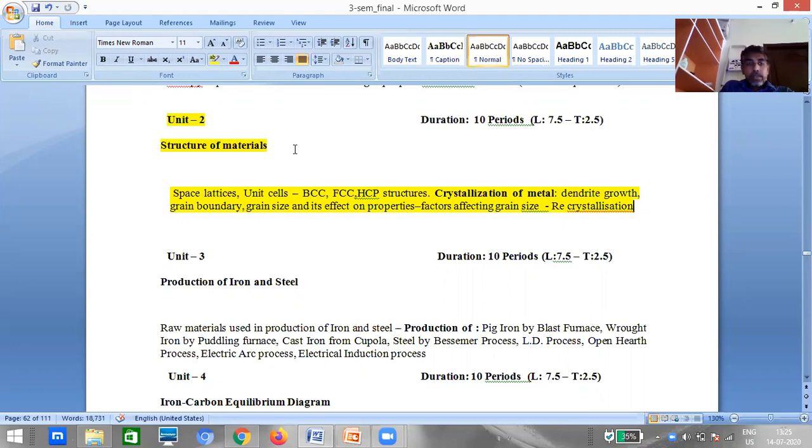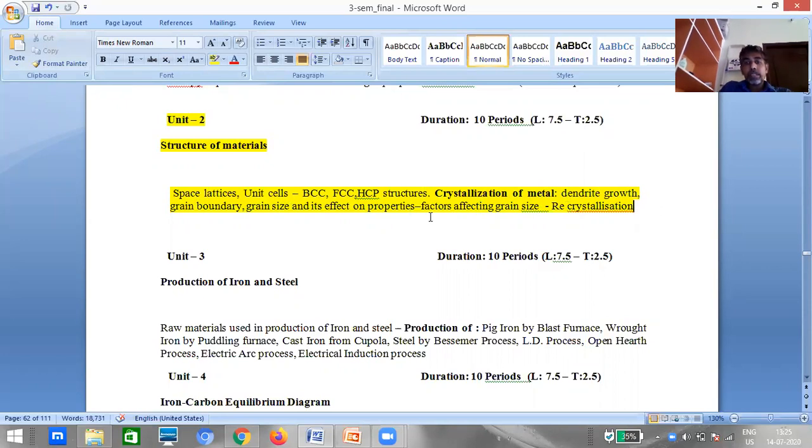In the last 10 sessions we have discussed unit 1, and today we are going to discuss unit 2. In this unit 2 we have these contents, that is structure of materials. In the structure of materials we have space lattice, unit cells and BCC, FCC, SCP structures and crystallization of metal, dendrite growth, grain boundary, grain size and grain size effect on the properties and factors affecting the grain size and what is recrystallization.